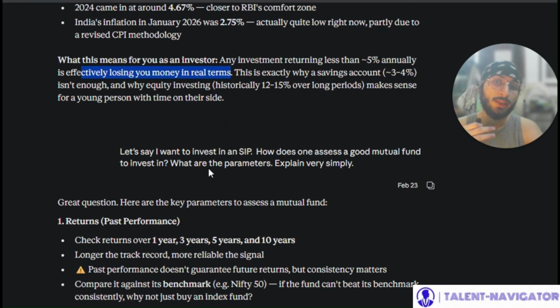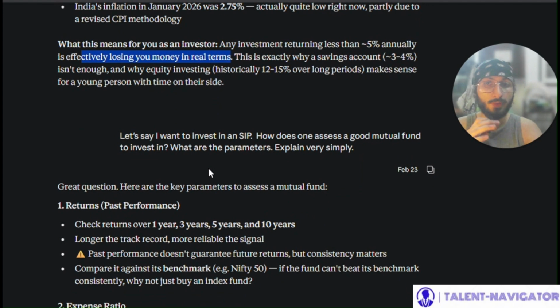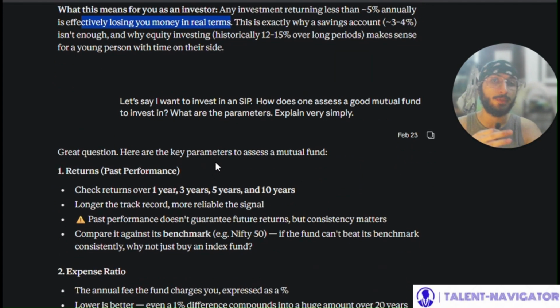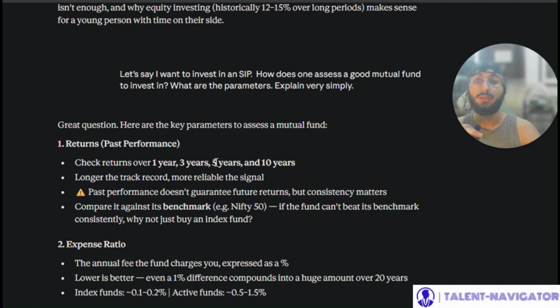So let's say I want to invest in an SIP. How does one assess a good mutual fund to invest in? What are the parameters? Explain very simply, right? This is the prompt I gave to Claude, and you can see the answer.